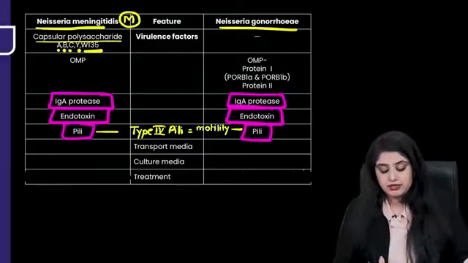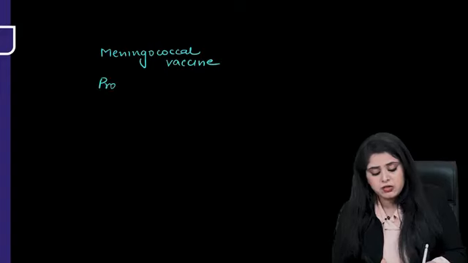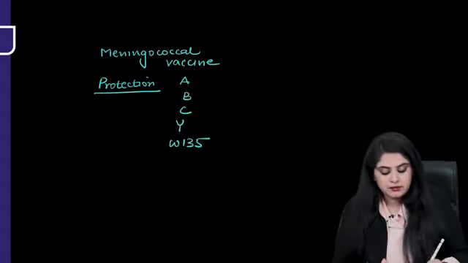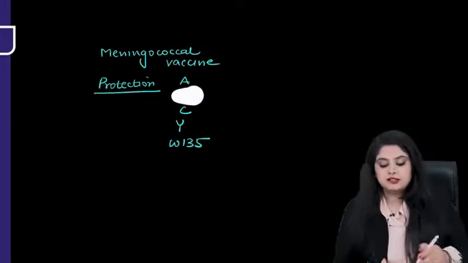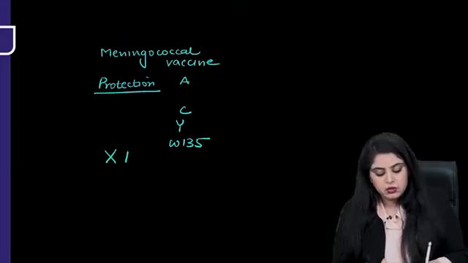What is the point that they really ask you in the exam over here is that please note that we know that there is a meningococcal vaccine. When we are talking about a meningococcal vaccine, it is going to provide protection. So what is the meningococcal vaccine made from? What are the serotypes? ABCY W135. You will say, ma'am, meningococcal vaccine has everything except B. Basically, B is not there in the meningococcal vaccine.